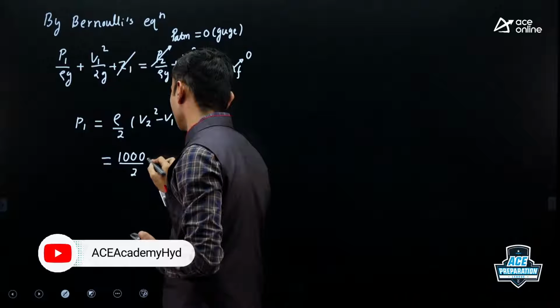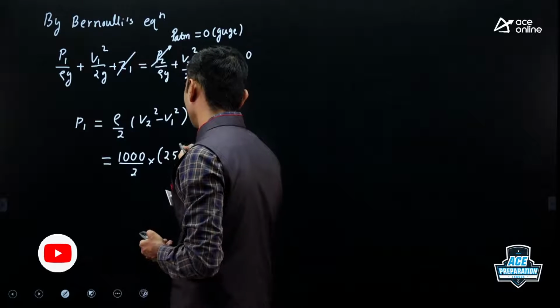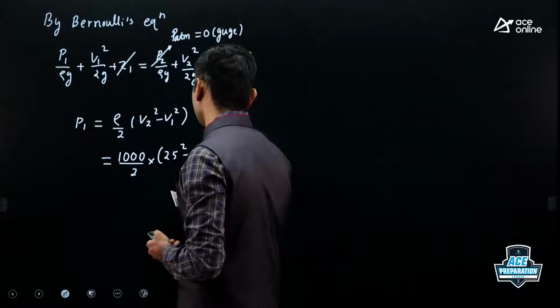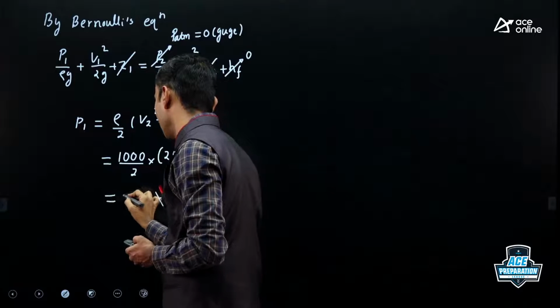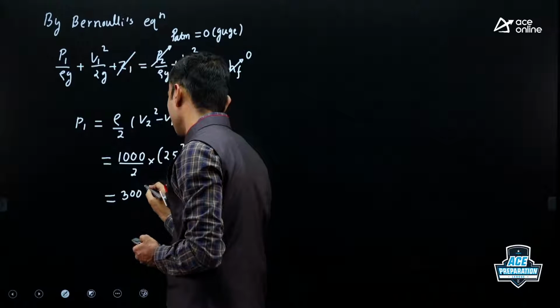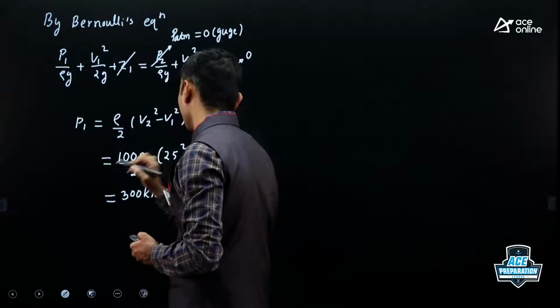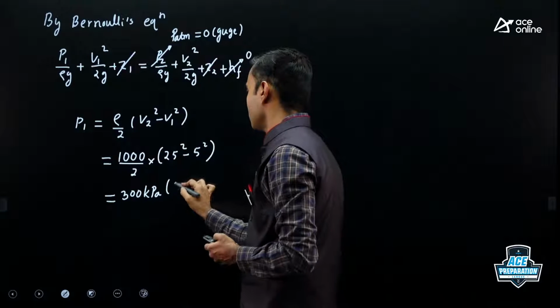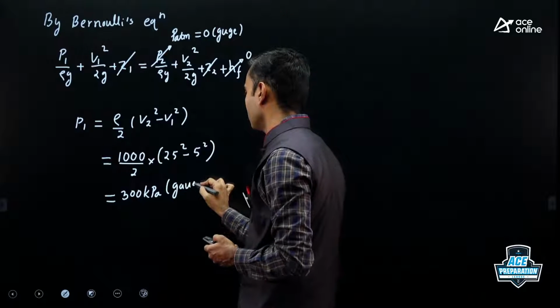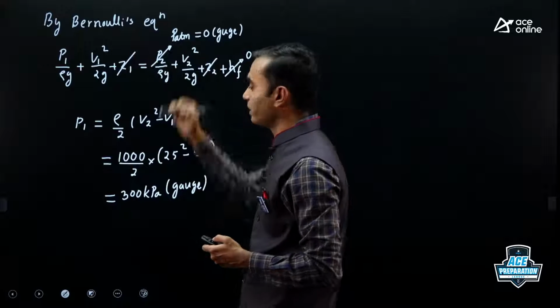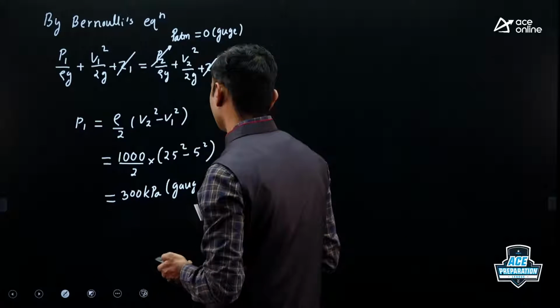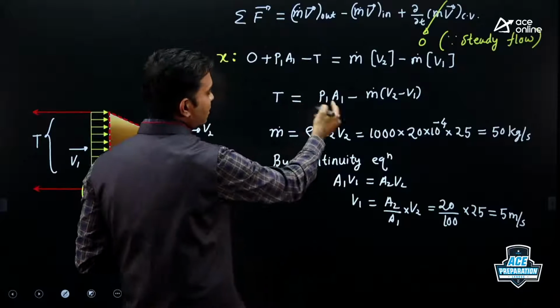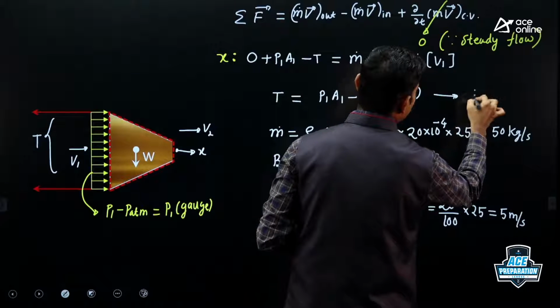1000 divided by 2 into 25 square minus 5 square. So if you perform this calculation, you'll get 300 kilopascal. So this is gauge pressure, because atmospheric pressure we have taken 0. Now substitute these values in this momentum equation. Let us say this is equation number 1.